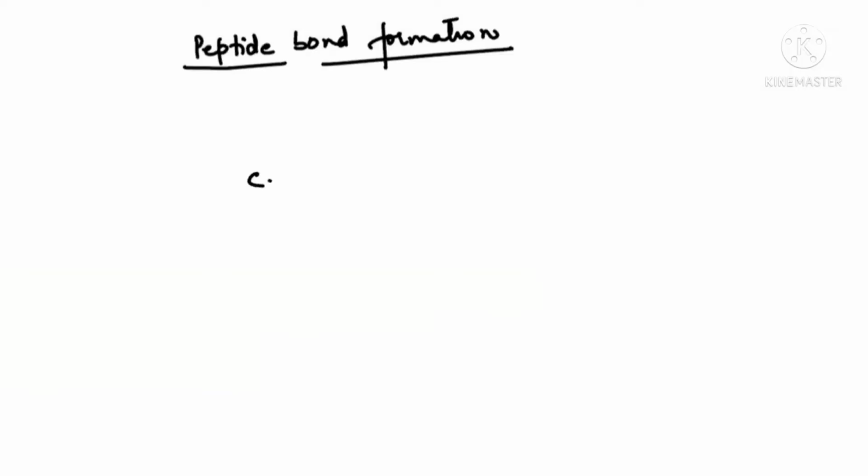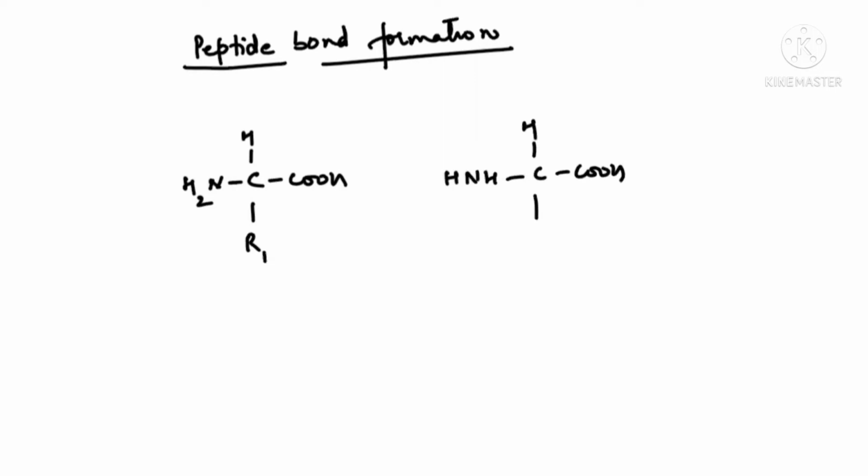Now see, beta, this is one amino acid. This is the variable group R. This is the second amino acid, with variable group R2. So a condensation reaction will take place, meaning a dehydration reaction, or you say condensation reaction, in which a water molecule is eliminated. The water molecule is removed.